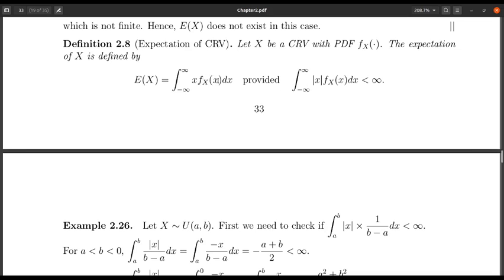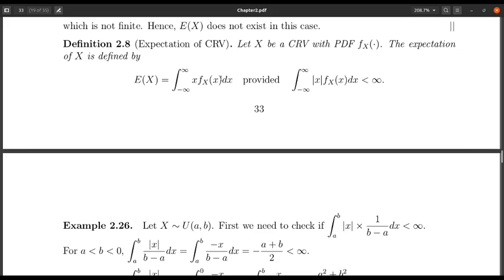So the expectation exists, provided this quantity is finite. Like the discrete random variable, if this integration is infinite, we say that the expectation does not exist.